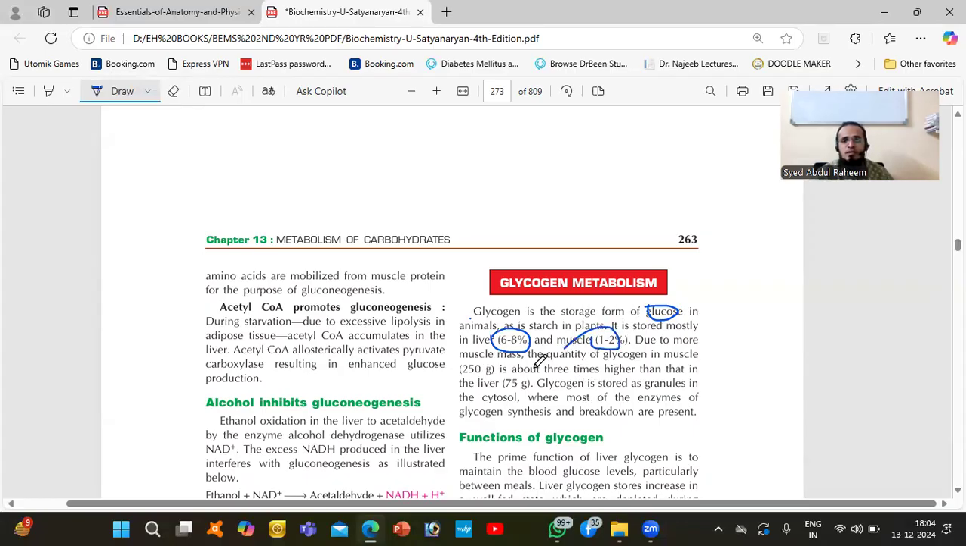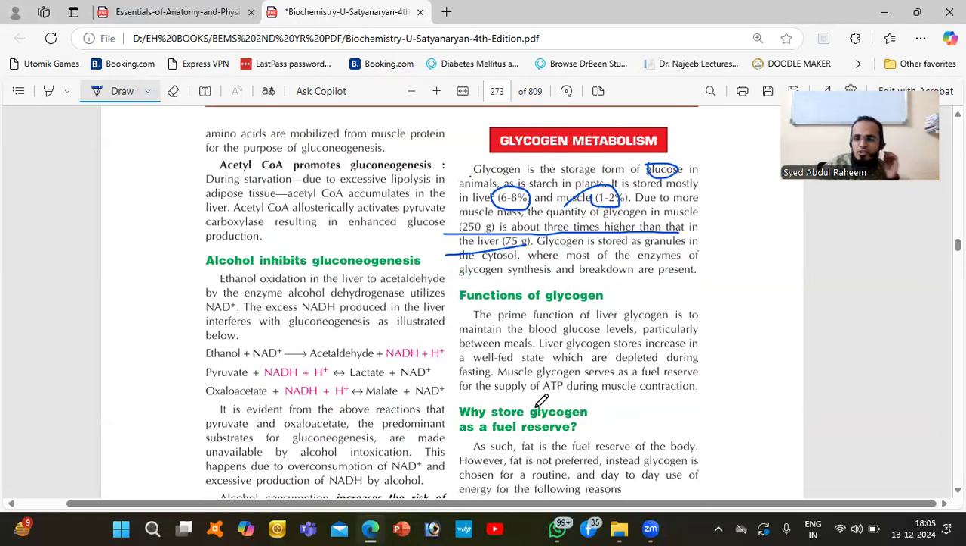Due to more muscle mass, the quantity of glycogen in muscle is 250 grams, about three times higher than that in the liver, 75 grams, because we have more muscles. So every muscle will store 1 to 2%. Okay. So what will happen if we can't utilize that glucose? It will be converted into fatty acids, so a large amount of fat is stored in the muscles.